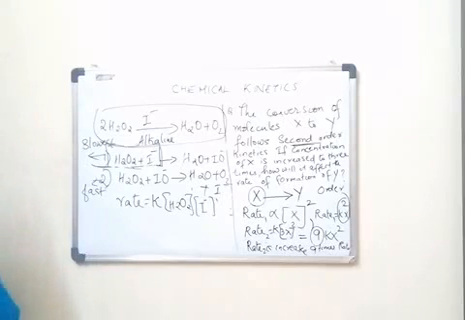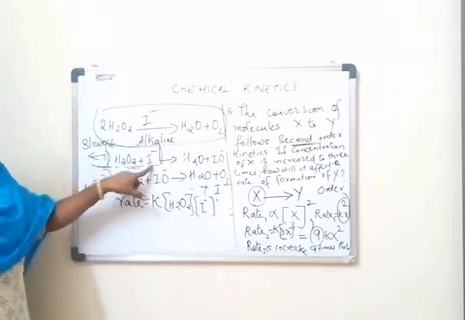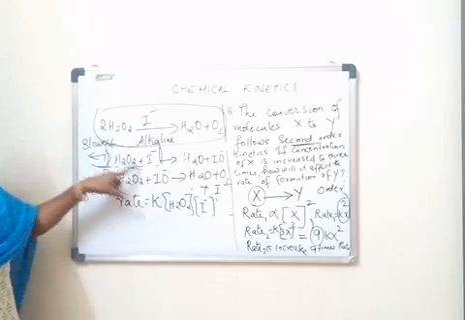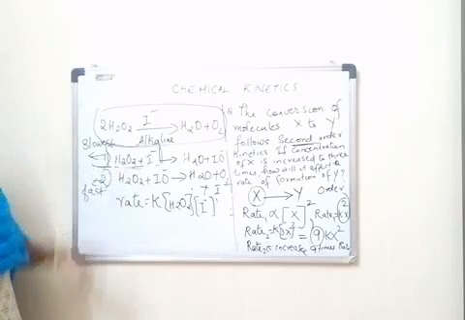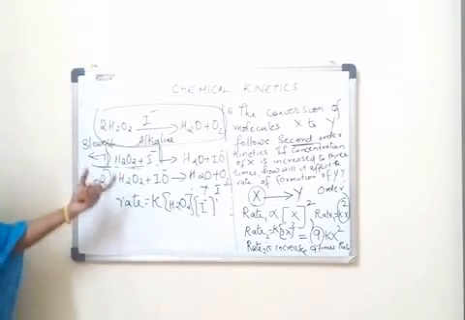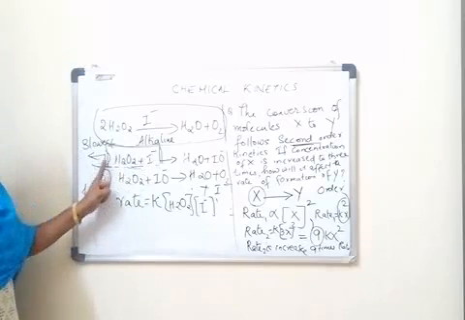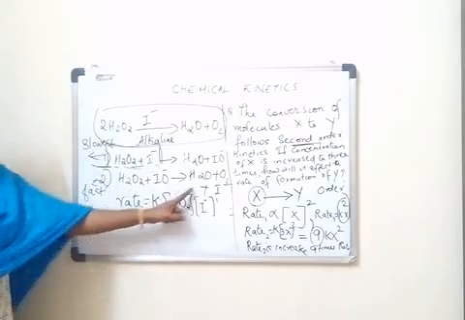Then for a complex reaction, order is given by the slowest step. The slowest step determines the rate, and we can find the order from this slowest step. So in a complex reaction, order is given by the slowest step, and also the molecularity of the slowest step. In a complex reaction, the molecularity of the slowest step is the same as the order of the reaction.